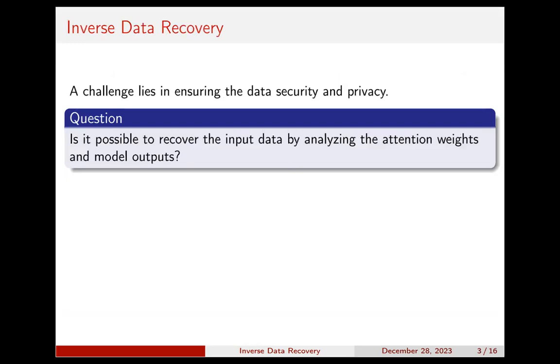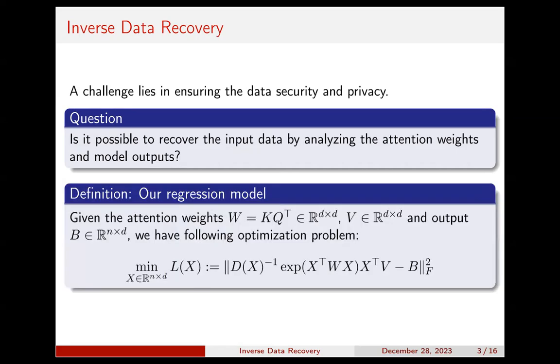Impressed by the ability of the transformer, researchers are concerned about data security and privacy when training large models. Therefore, we are asking this natural question: is it possible to recover the input data by analyzing the attention weights and model outputs? Driven by this concern, we propose a regression model shown on this slide, which is an inverse problem that searches for an optimal matrix X, which represents the training data, that minimizes the Frobenius loss.